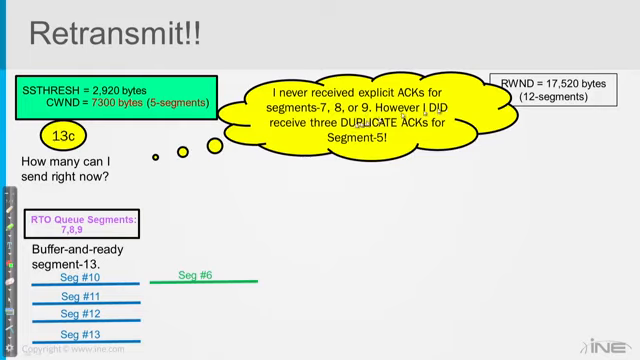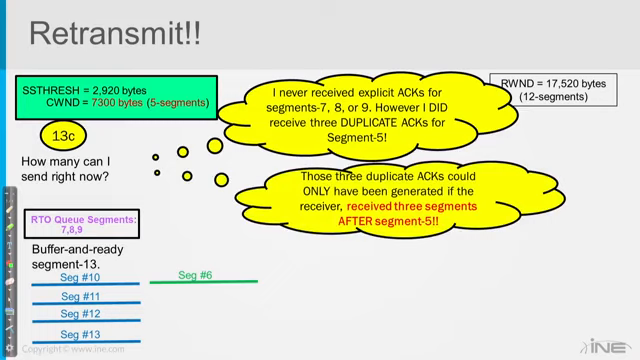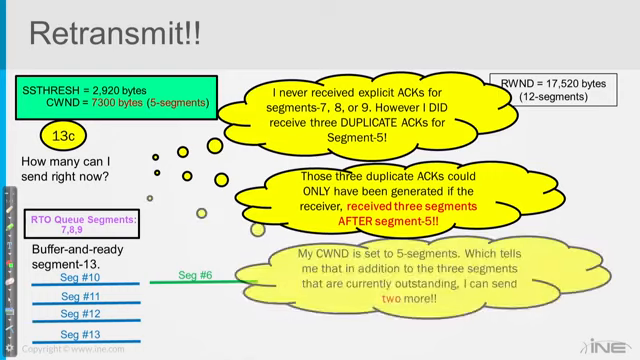However, I did receive 3 duplicate ACKs for segment 5. Those could only have been generated if the receiver received 3 segments after segment 5. My congestion window is set to 5 segments, which tells me that in addition to the 3 segments that are currently outstanding, so those are those bytes in flight, I can send 2 more. So right now, my window sent is 3 segments. My usable window is another 2. 3 plus 2 will give me the maximum of 5 that I can have.